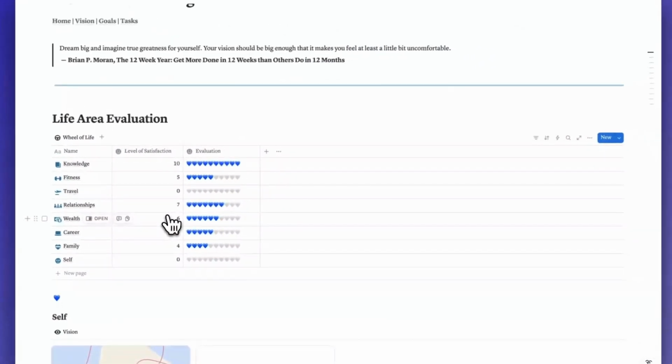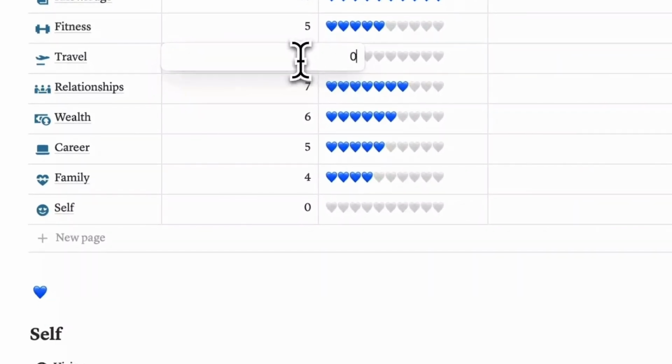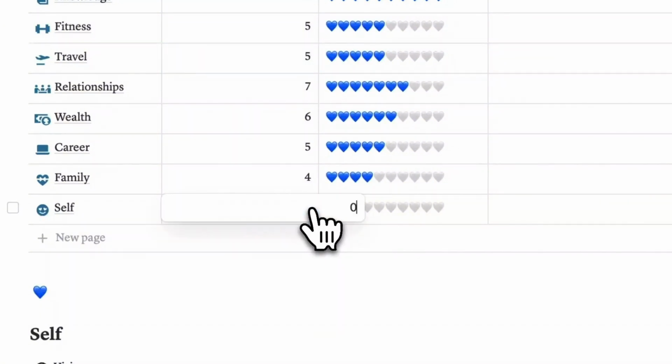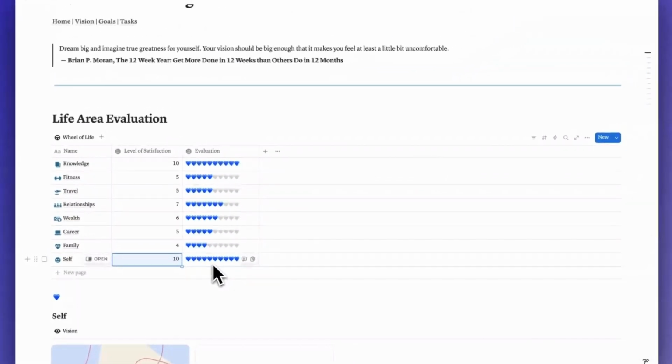Here is the life area evaluation. You need to decide how happy you are with every part. For example, for travel, I change it to 5, and for self, I'm very happy, so I change it to 10. So you can see this part will be changed automatically.